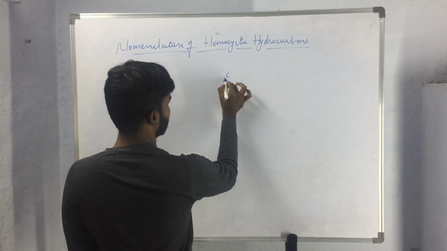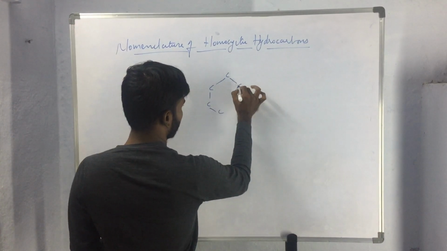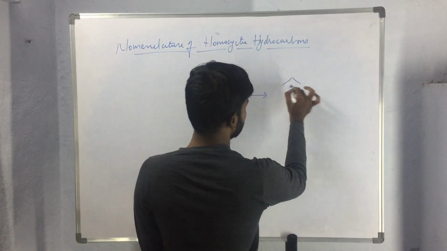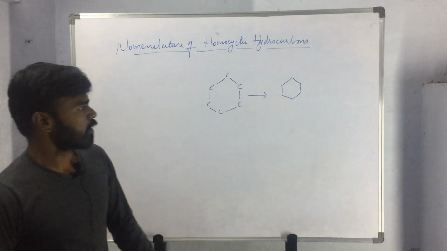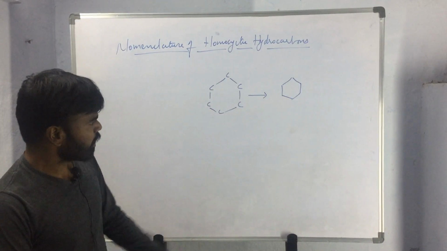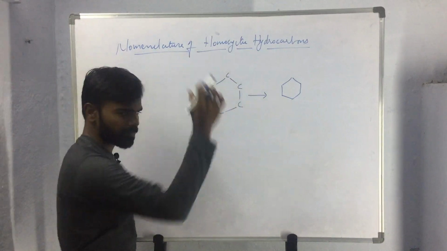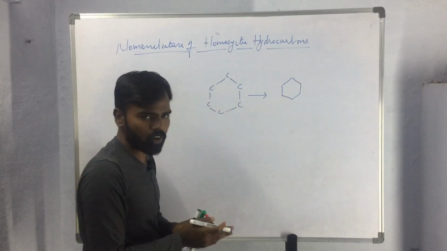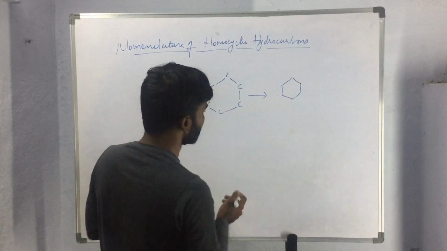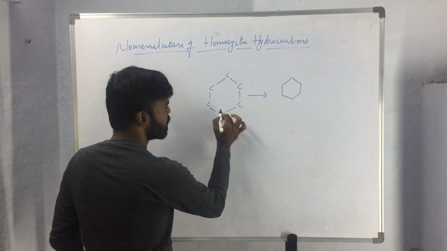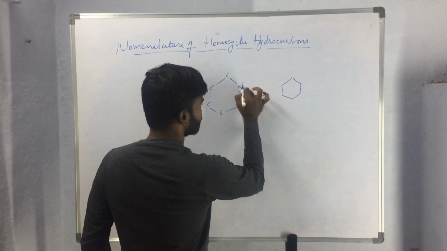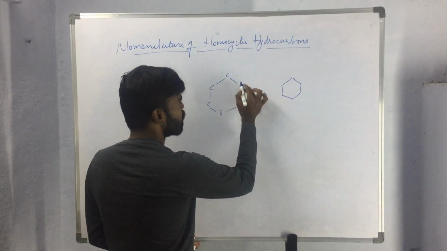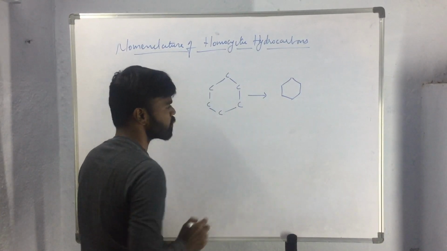Say for example, this is a cyclic compound. This compound will be represented generally like this. So this is a cyclic compound, and it is made up of carbon atoms, only one type of atom. So such kind of compounds can be called homocyclic compounds. Heterocyclic compounds means the ring system will be made up of more than one type of atom. These will be called heterocyclic compounds. So now we are discussing homocyclic ring systems, homocyclic compounds.